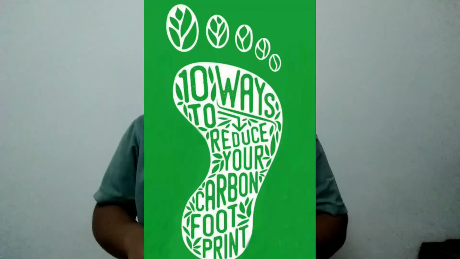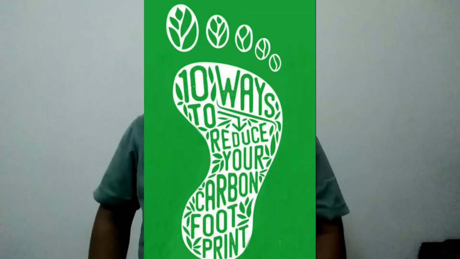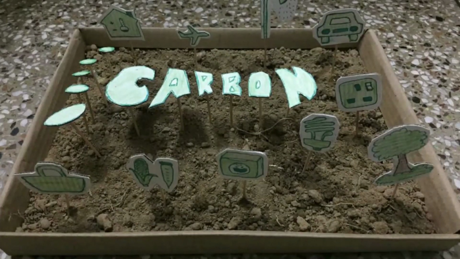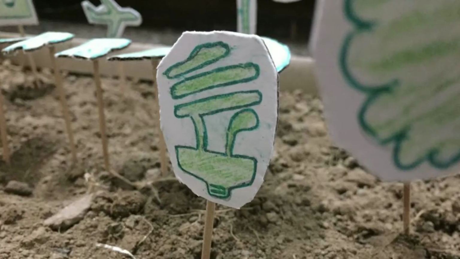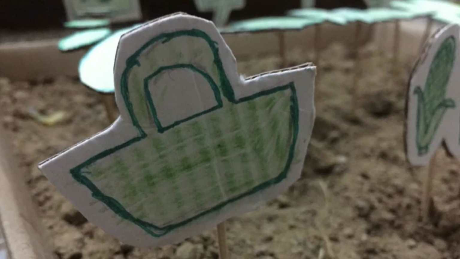But we should also think about how we can reduce the carbon footprint produced by us. Now I'm going to tell you 10 ways to reduce your carbon footprint. And I've prepared a model to do so. Let us check it out. Plant trees, as a single young tree absorbs 13 lbs of CO2 each year. Replace normal bulbs with LED bulbs because that reduces 180 lbs of carbon dioxide you produce.